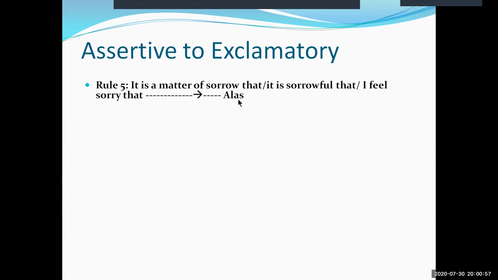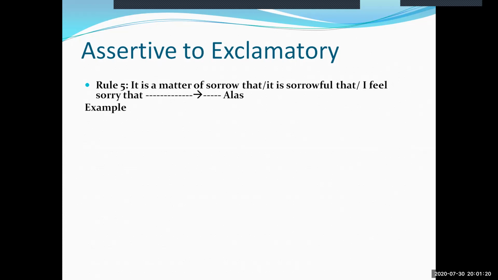Similar to the words hurrah and fie, we should use the note of exclamation immediately after the word alas. And at the end of the sentence, we'll have a full stop, whereas the immediate word after the note of exclamation will begin with a capital letter.